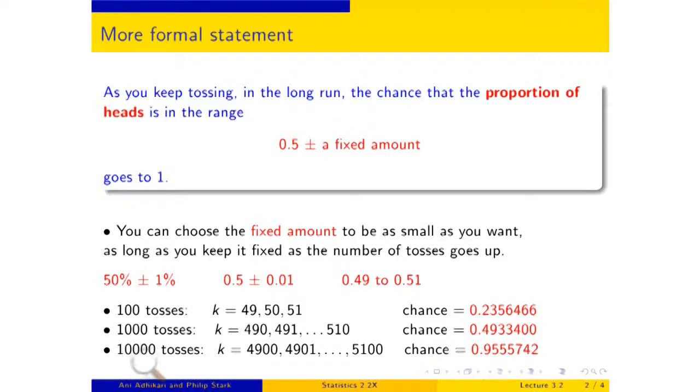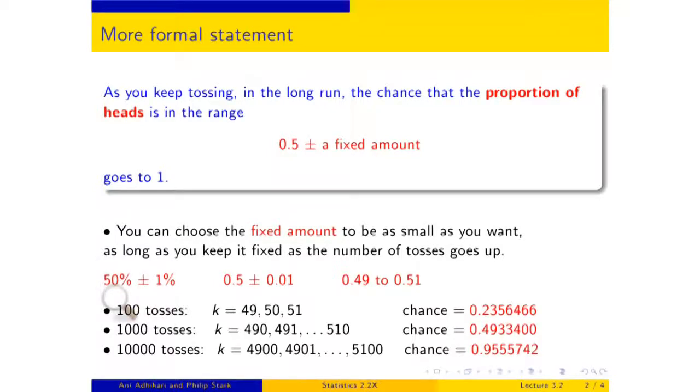And by the time you get to 10,000, and your probability calculator in the online text won't do it, but there are other computers that will. That's 4,900 heads to 5,100 heads, and that chance is more than 95%. And you can imagine if you have 1,000,000 tosses there, that chance is going to be even higher still.